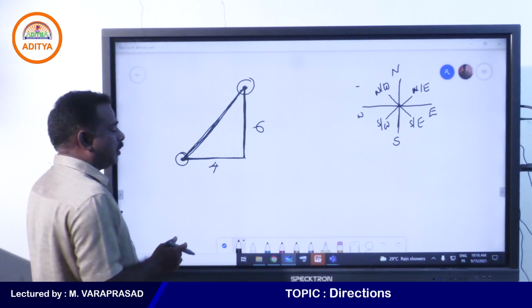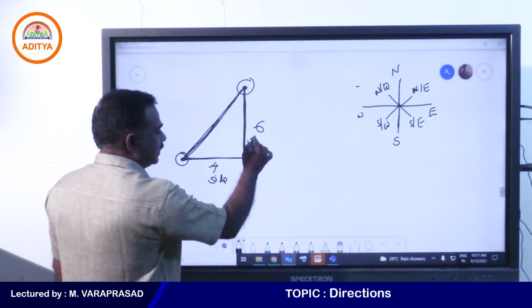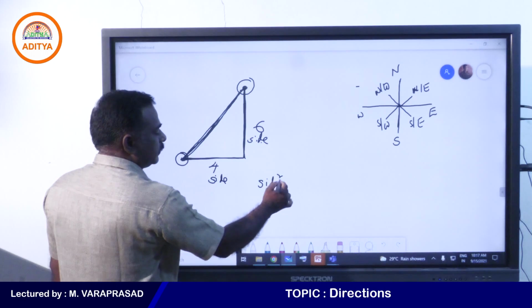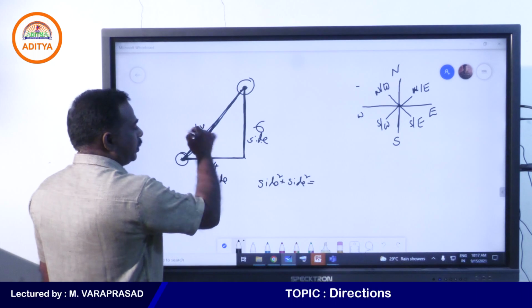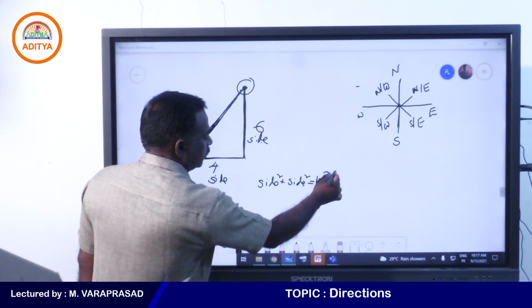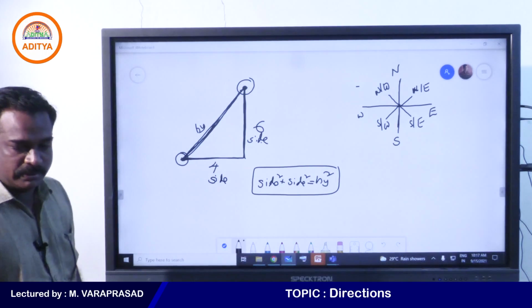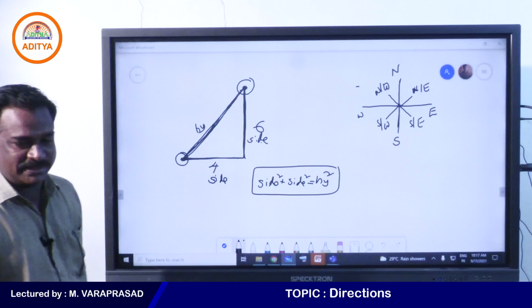What is Pythagoras property? This is one side, this is another side. Side square plus side square equal to hypotenuse square. So, this formula you need to use to find the shortest distance.